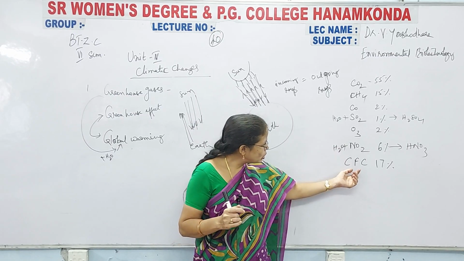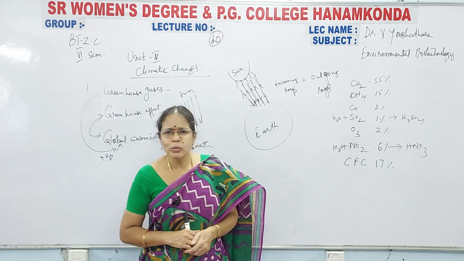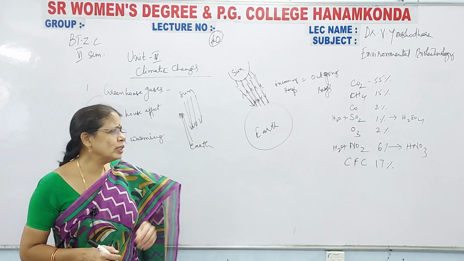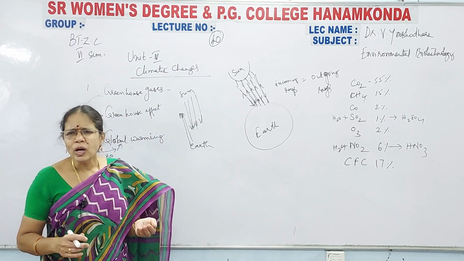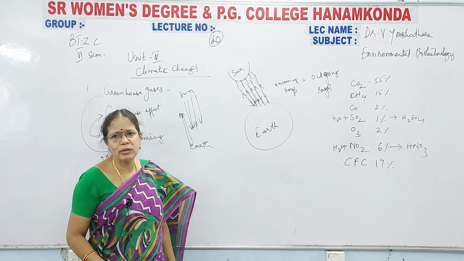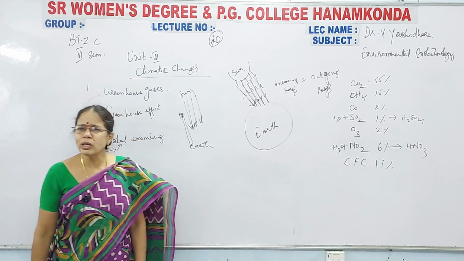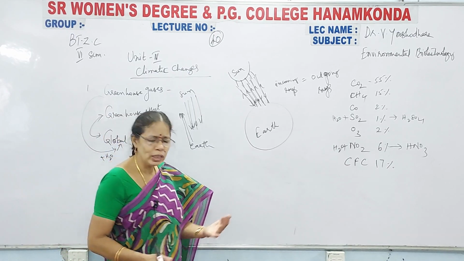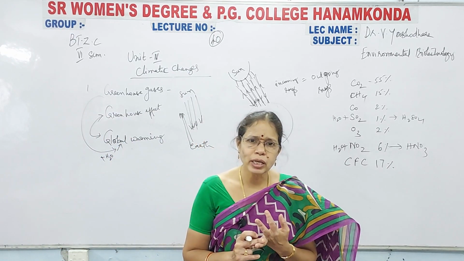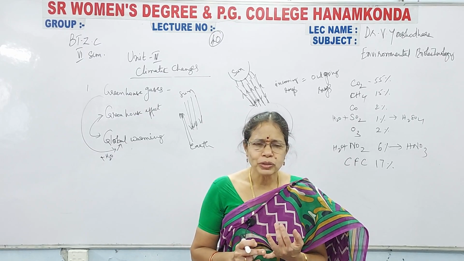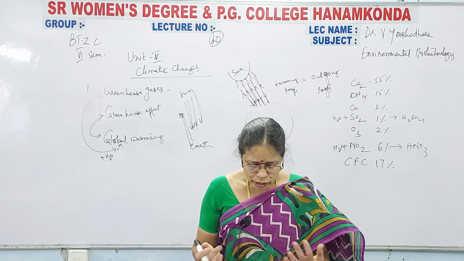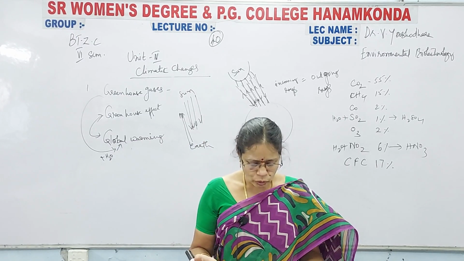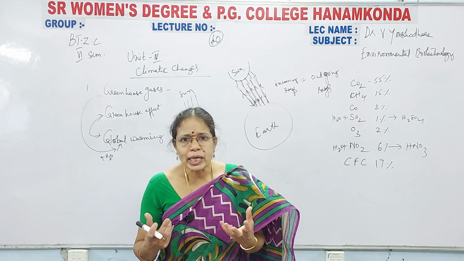Next is coming to the CFC, that is chlorofluorocarbons. Chlorofluorocarbons are the chemicals that are emitted into the environment on a regular basis from household equipment, that is, household appliances, that is your AC, refrigerator. చూడండి, మనం ఇంట్లో యూజ్ చేసే ఏసీల నుంచి, తర్వాత ఫ్రిడ్జ్ల నుంచి. నెక్స్ట్ ఫ్రమ్ ది సాల్వెంట్స్, ఏరోసోల్స్. నెక్స్ట్ ఈజ్ ఫోమ్ ప్యాకేజింగ్ మెటీరియల్.